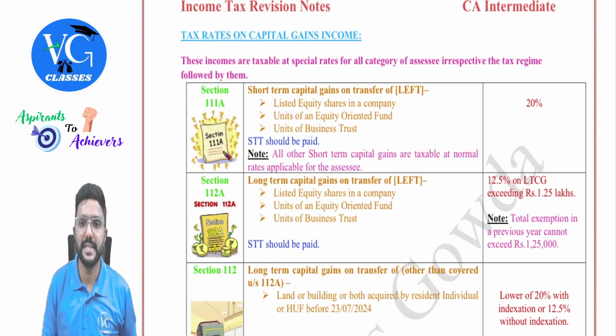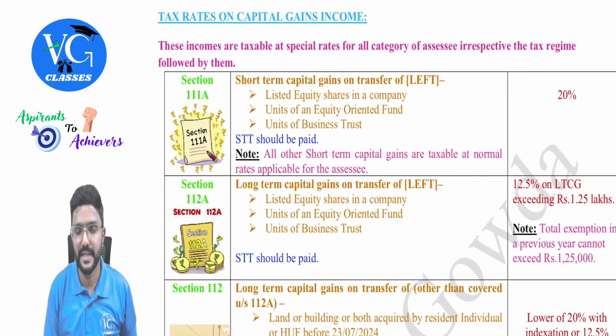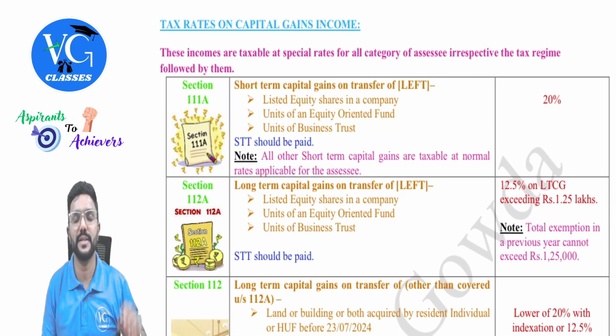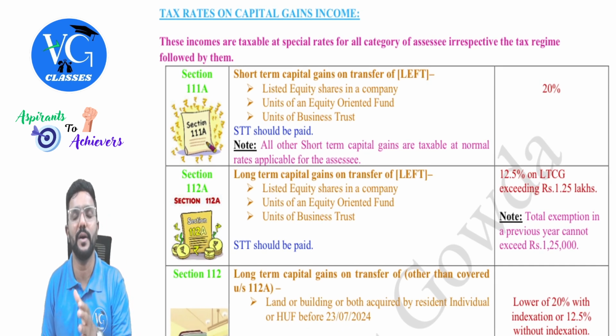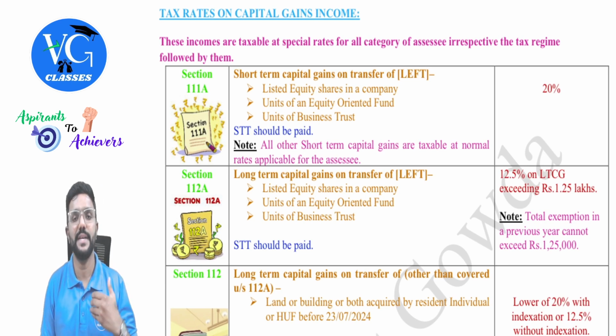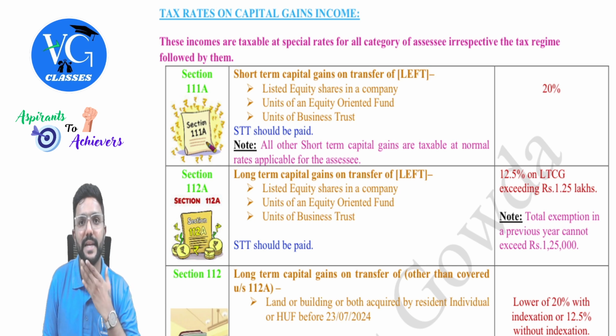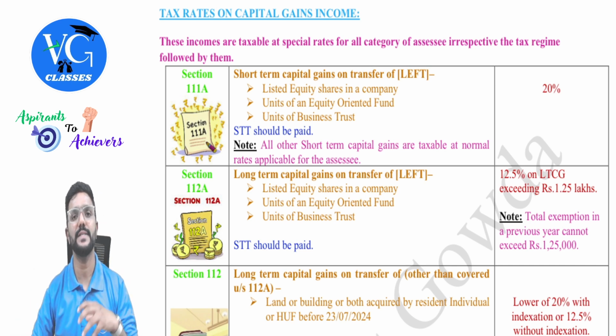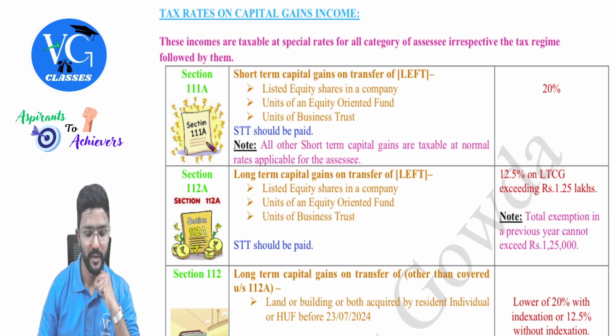Then coming to the tax rates, actually tax rates are already covered in the tax rates chapter, guys. I had a separate chapter, chapter 2.1 on tax rates, where I have also covered the tax rates on special incomes. But let us just revise it once again here. I have given tax rates on capital gains income, which is special in nature. These rates remain the same for all categories of assessee irrespective of the scheme followed by him.